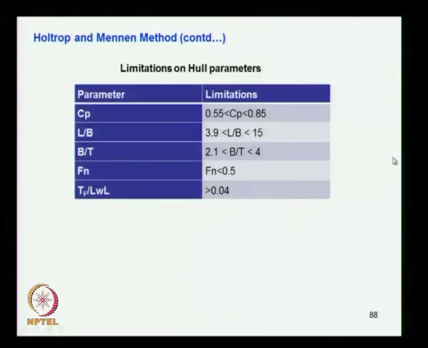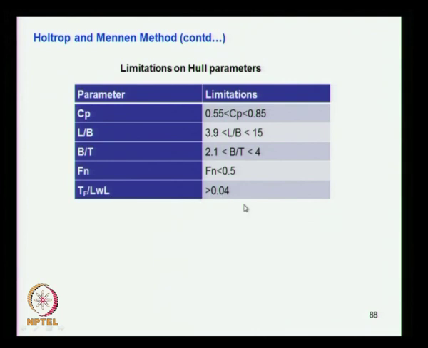Finally he puts the limitations on the hull parameters: Cp between 0.55 and 0.85, L by B taken as 3.9 to 15, B by T from 2.1 to 4, Froude number less than 0.5, and the draft forward divided by the length of the load waterline should be greater than 0.04.